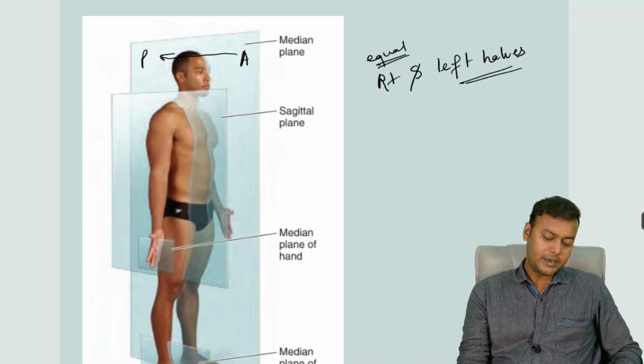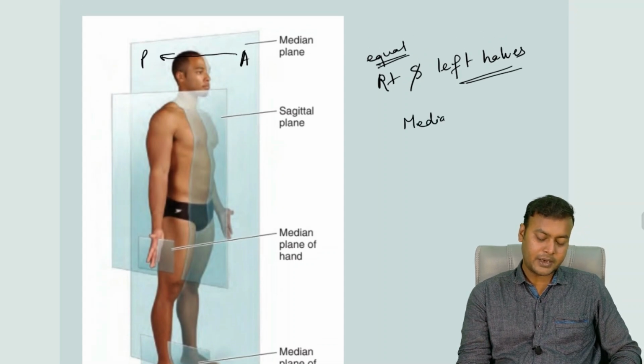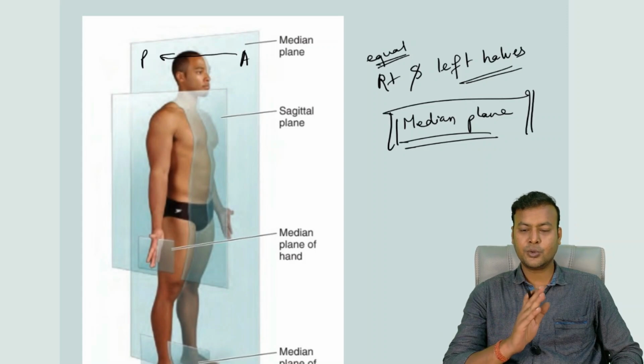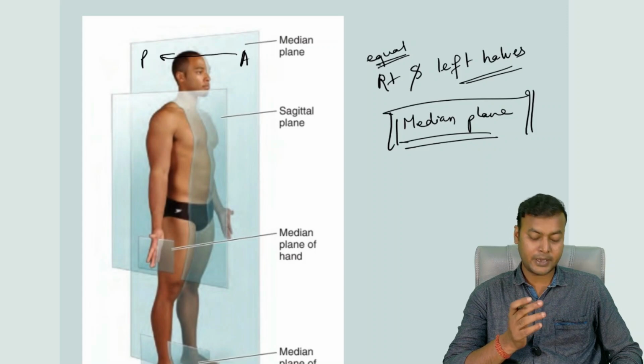So this plane is known as the median plane. So remember guys, the plane passing through the human body from anterior to posterior, dividing it into the right and left halves, is known as the median plane.